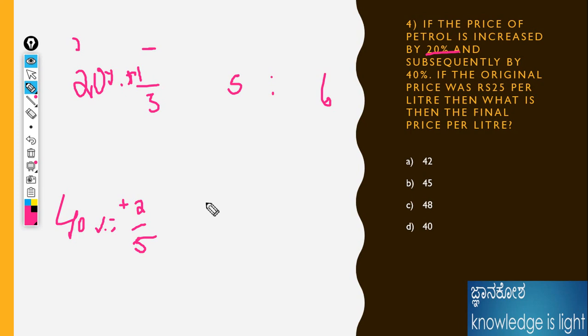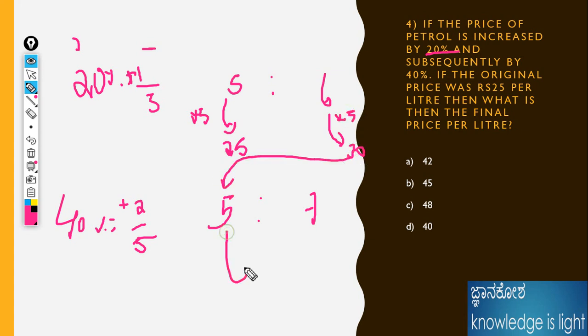Already I told in the initial stage, please move on if you're not understanding the topic. Then understand: initial value is 5 and the final value is 6. Here he has given the initial value 25. Understand? Then 25 divided by 5 is 5. The final amount after raising 20%: 6 times 5 is 30. Then the initial value is 30. Then what is 7 by 6? 5 sixes are 30, and 7 sixes are 42. 42 is the answer.